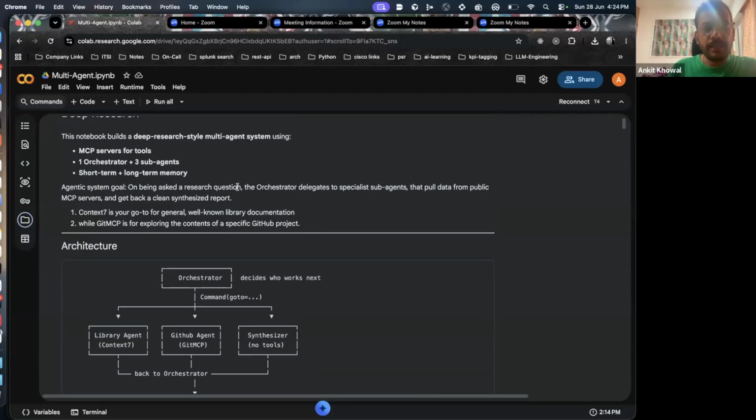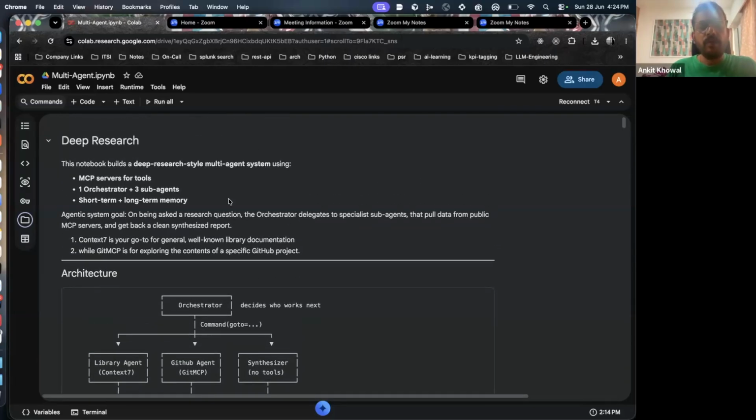On being asked a research question, the orchestrator delegates to specialized sub-agents that pull data from a public MCP server and get back a clean synthesized report. So what I'm trying to do here is, let's say you want to learn about any specific topic, or you want an agent to do some deep research and tell you about it. I'm developing one such agent.